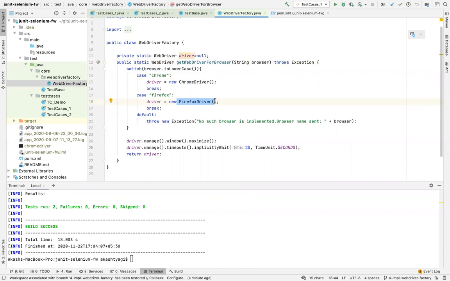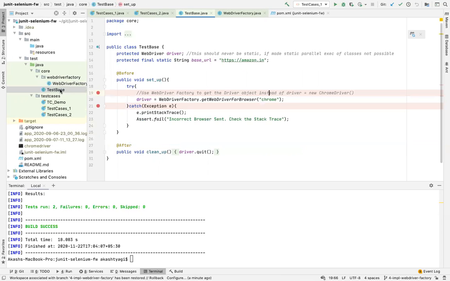And if you are not passing the right name, then it will throw an exception. It will say you are passing the wrong browser, I cannot initialize this kind of browser. In the same method, you are also doing these things, because whenever you are initializing a driver, these things have to happen. So you put them here and eventually return the driver. Where I'm using it is inside TestBase, right?